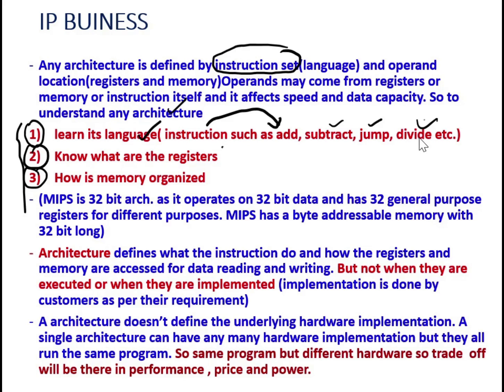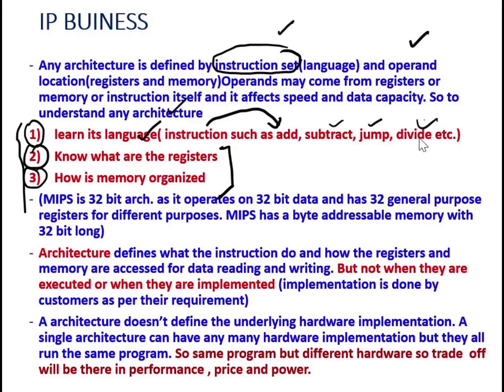So why is this required? This one we understood: the language means instructions, addition, subtraction, jump, divide, all these instructions we have to know. But registers and memory organization matter because any architecture is not only defined by the instruction set or the language, but also by operand location.